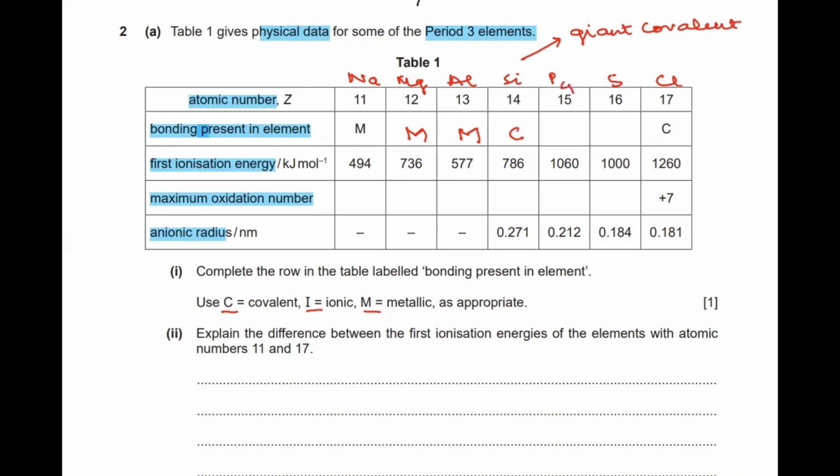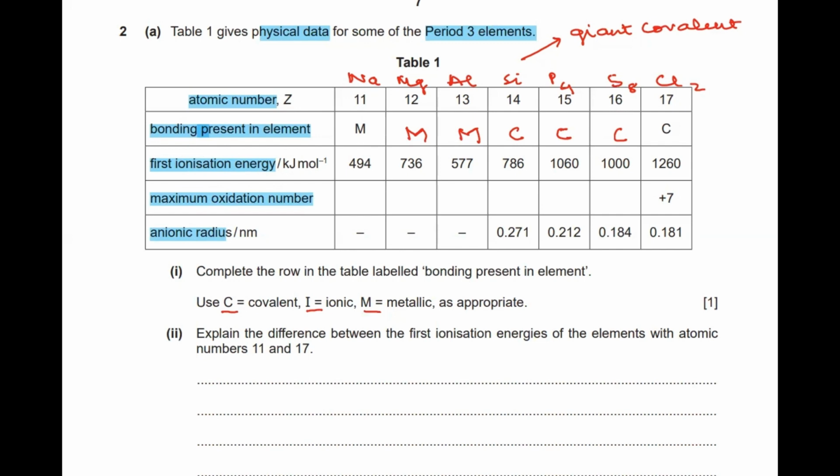Phosphorus exists in the form of P4, so this is again going to have covalent bonding. Sulfur will be existing as S8, that is again covalent bonding. Chlorine will be existing in the diatomic form. That's again covalent, which is already mentioned. Then let's move on to part 2.